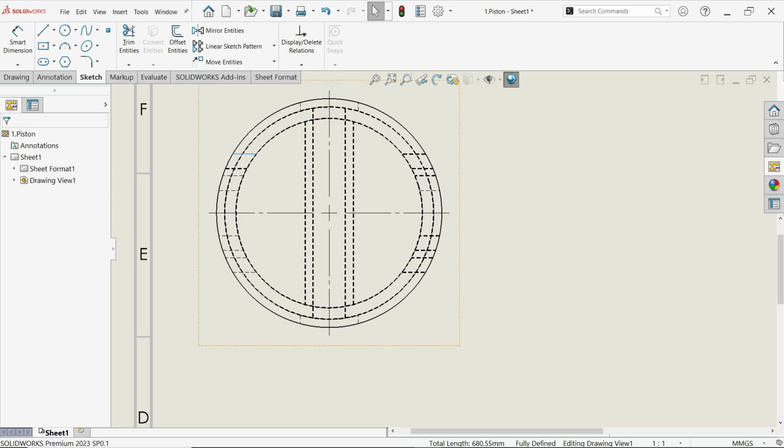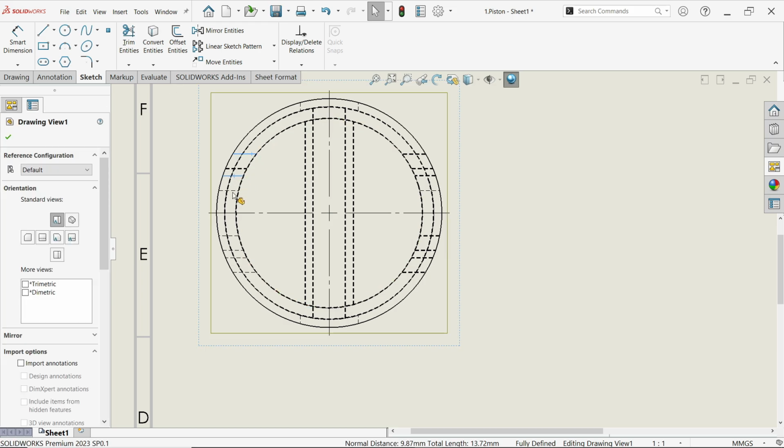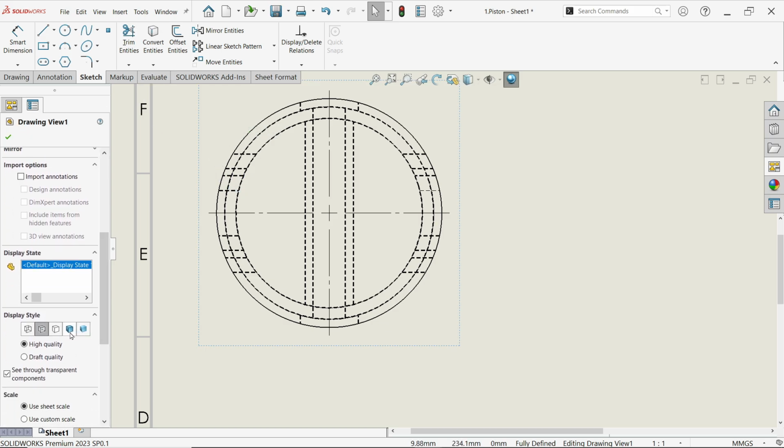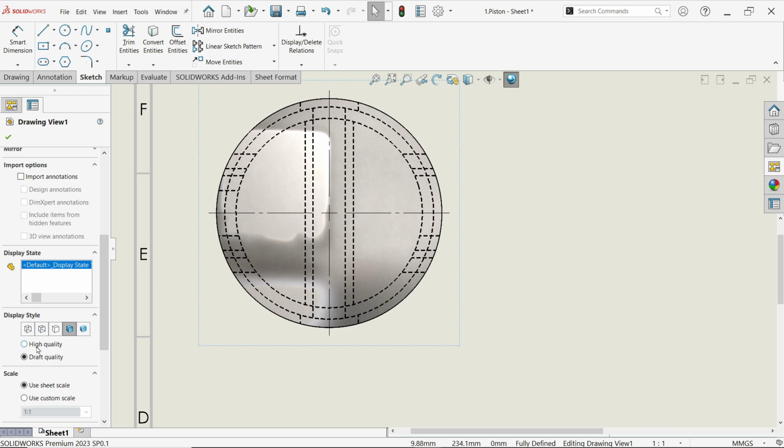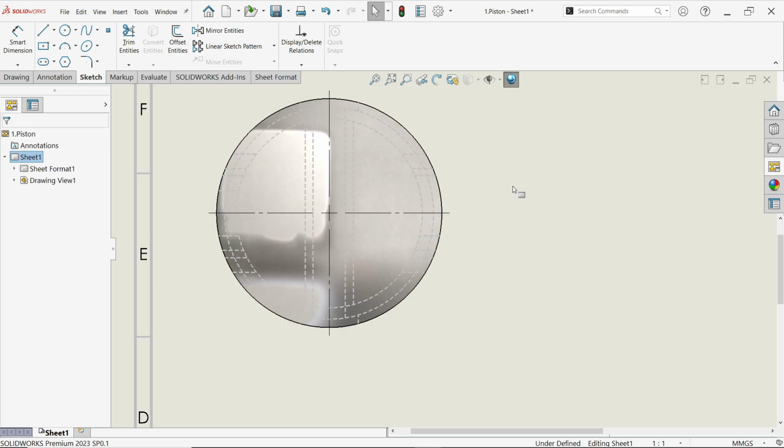Even again hold shift key. Just check which lines are hidden. These are the hidden lines. Convert entity. Now again click on this and here you can simply choose shaded view, high quality. Now see, all the hidden lines are visible here.